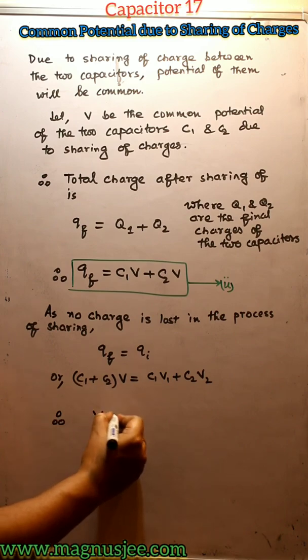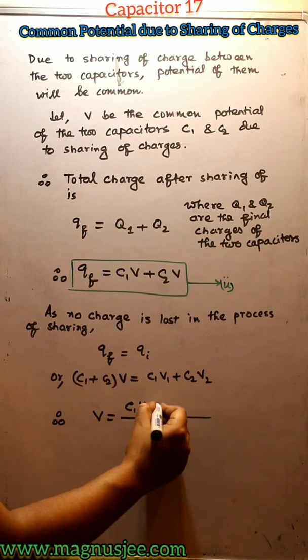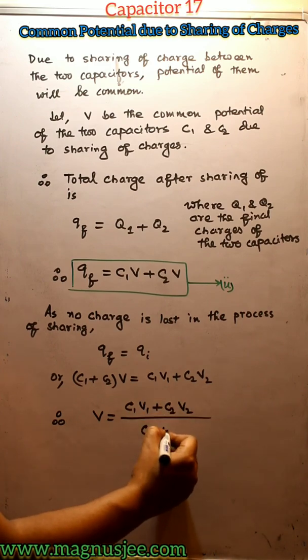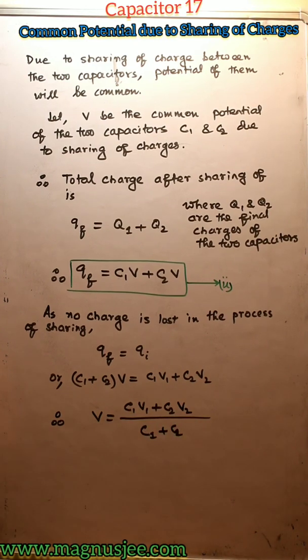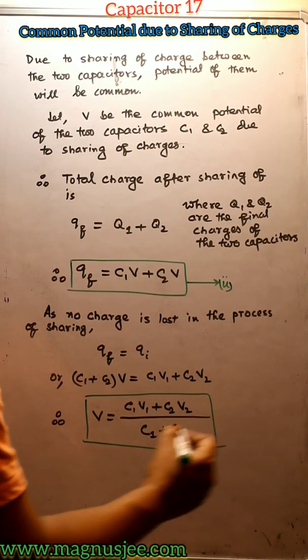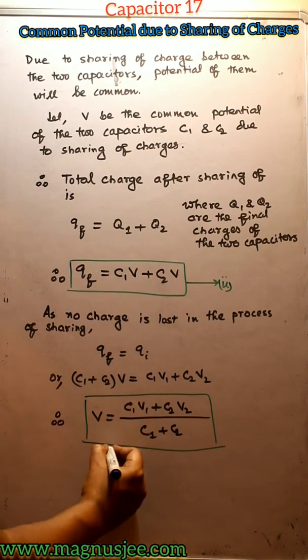Therefore, V equals C1 V1 plus C2 V2 whole divided by C1 plus C2. So this is the expression of common potential V. V equals C1 V1 plus C2 V2 divided by C1 plus C2.